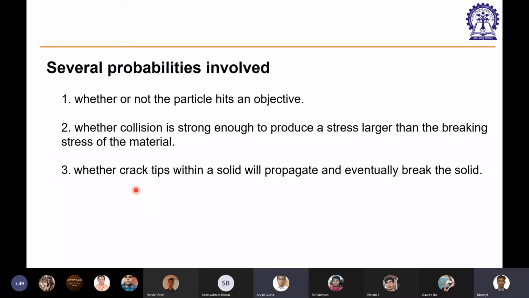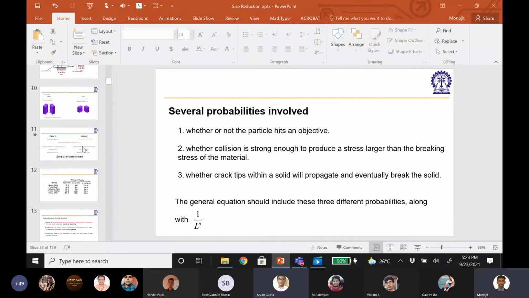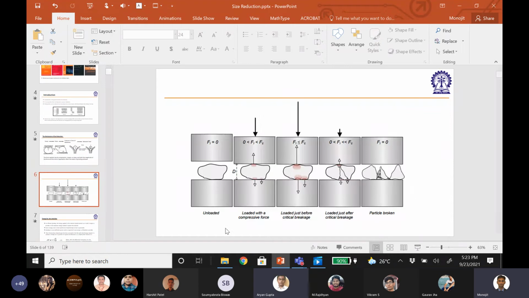The force required to propagate the cracks will obviously be less than the initial one. But how does that matter here? Sir, if the second criterion is met, then the third will already be met, right? The force was already sufficient enough. No, that is what I told you. We can have this type of condition. It is not obvious that if you have reached this point, this will lead to this one.